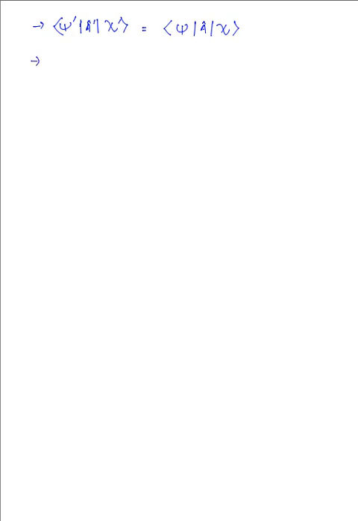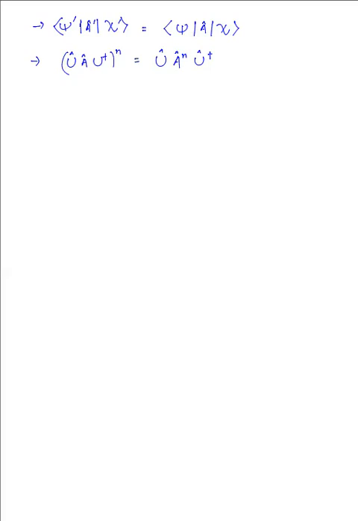And also we can verify that the transformation of the operator A taken n times will give us U, the operator A raised to the power n, times U adjoint.